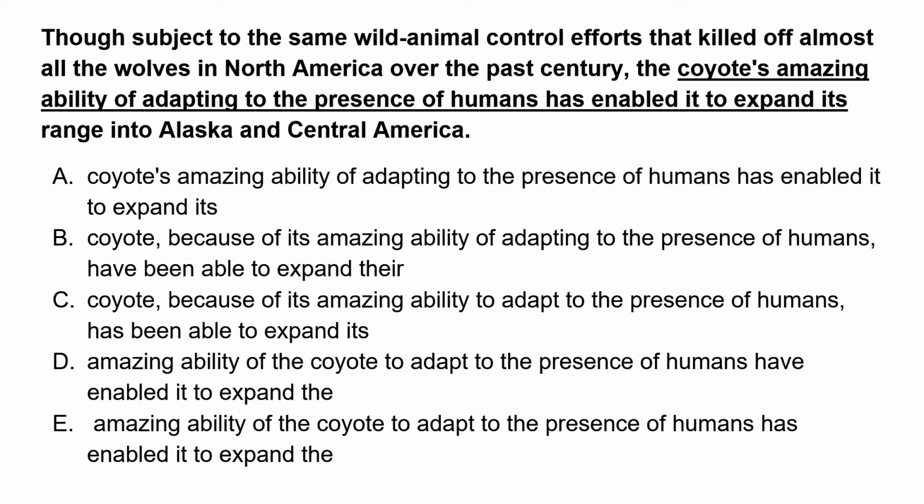So when it says have been, has been, it's a subject verb disagreement, one big topic of GMAT. Ask yourself whether it should be have been or has been. So ask what is the subject, who is being talked about here, who have been able to expand their range, or who has been able to expand its range. It is coyote, right? So we can eliminate answer choice B.